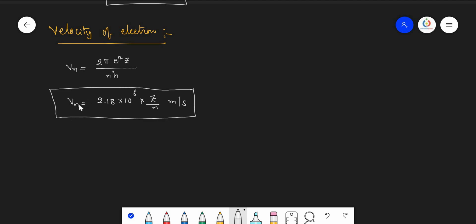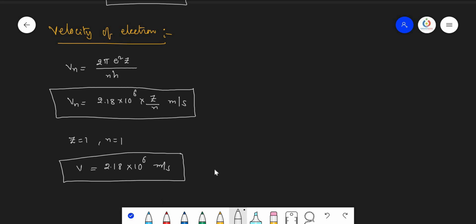And if you want to calculate the velocity of the electron in the first orbit of hydrogen, first orbit of hydrogen means Z equals 1, n equals 1. So the velocity of the electron in the first orbit of hydrogen is 2.18 into 10 power 6 meters per second. This is called Bohr's velocity.